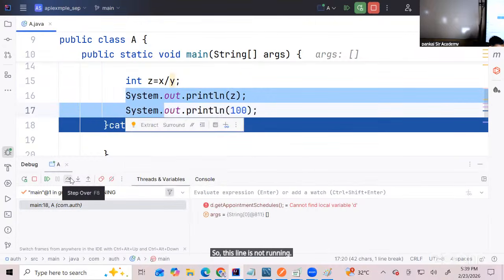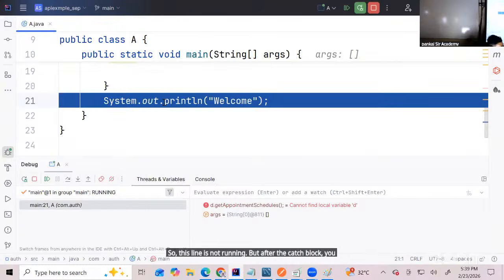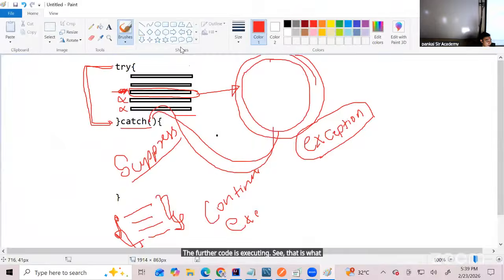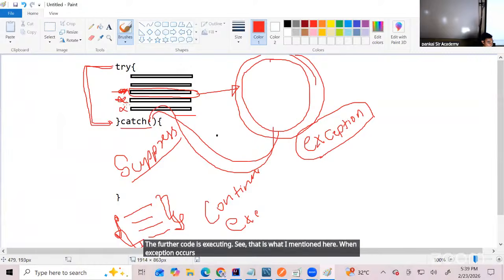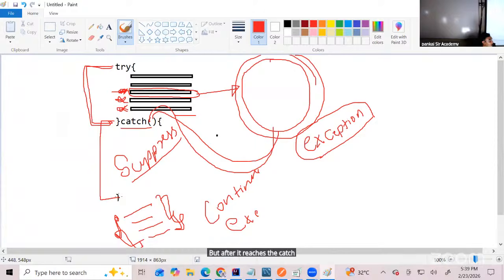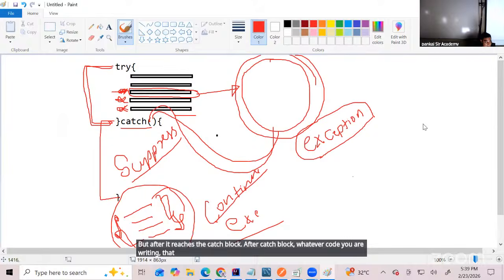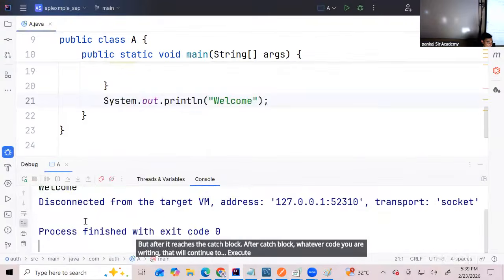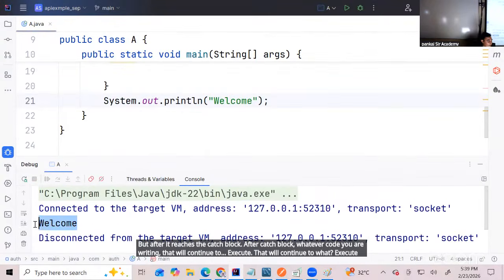But after the catch block, you see, the further code is executing. See, that is what I mentioned here. When an exception occurs, these two lines will not run. But after it reaches the catch block, whatever code you are writing after the catch block will continue to execute. What is it printing?